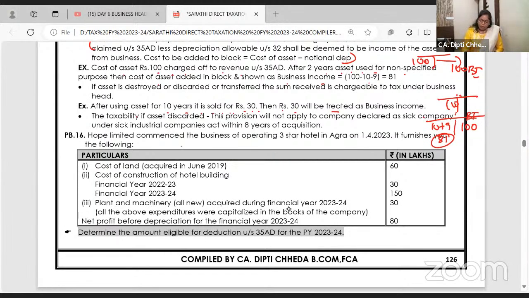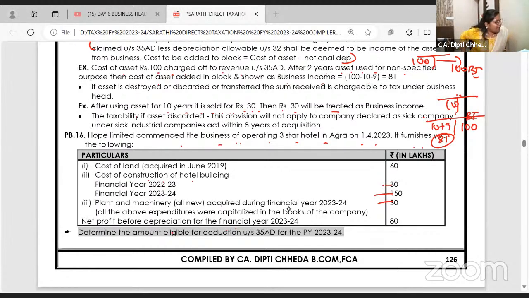Hope Limited commenced the business of operating 3-star hotel. Cost of the land is given. Again, I am repeating, cost of land is not allowed. वहां scientific research में भी नहीं, preliminary में भी नहीं, किधर भी नहीं. So cost of the land is not allowed. Cost of the construction. Last year you have incurred construction cost 30, then 150. Plant and machinery acquired during the year 30, and net profit before depreciation.